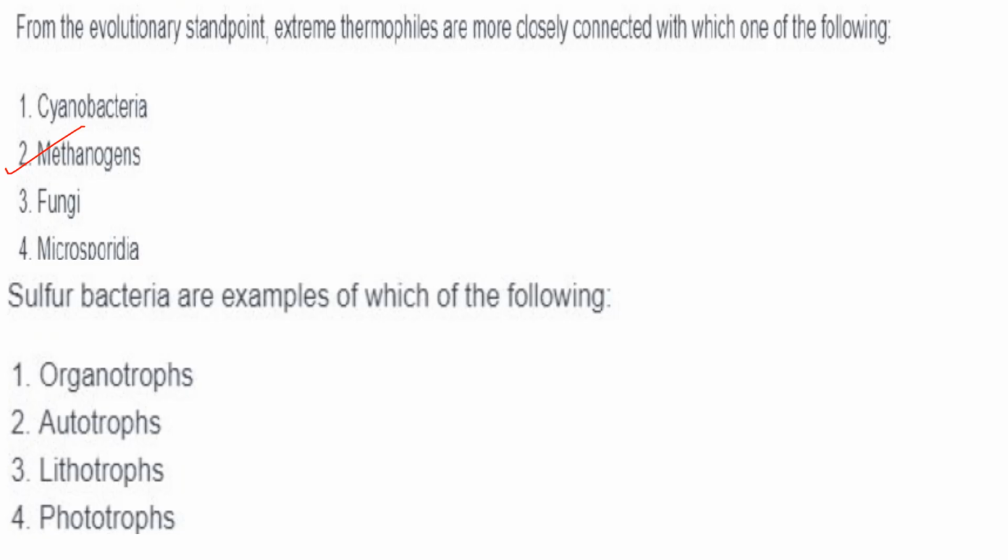Then sulfur bacteria are an example of which of the following? They are lithotrophs. Lithotrophs use inorganic compounds as their source of energy. And sulfur bacteria use sulfur compounds such as hydrogen sulfide and sulfur dioxide as an energy source. They oxidize these compounds, releasing sulfate ions. Then organotrophs use organic compounds as an energy source. Autotrophs produce their own food. And phototrophs use light as a source of energy.